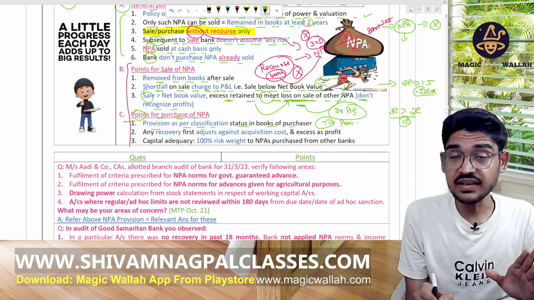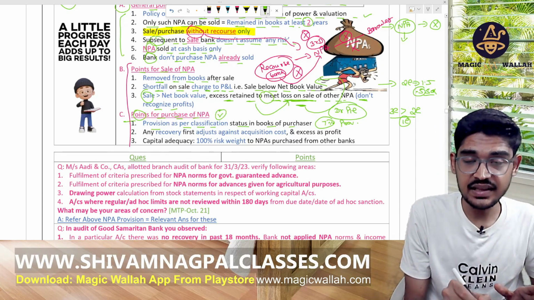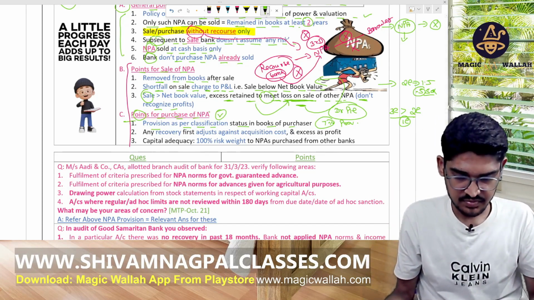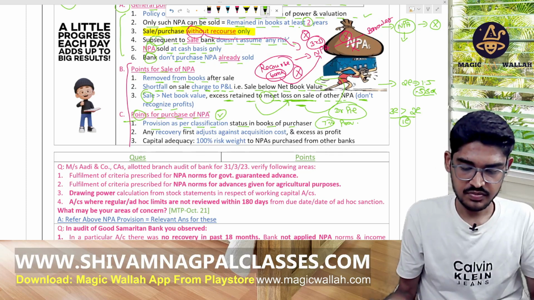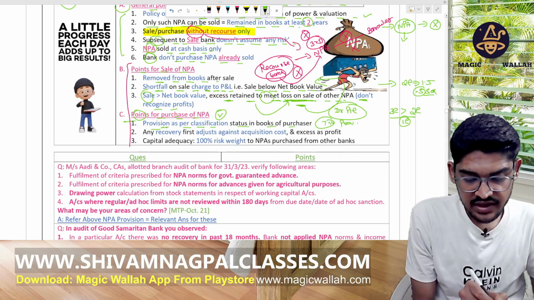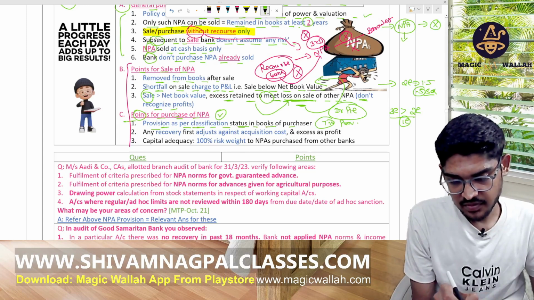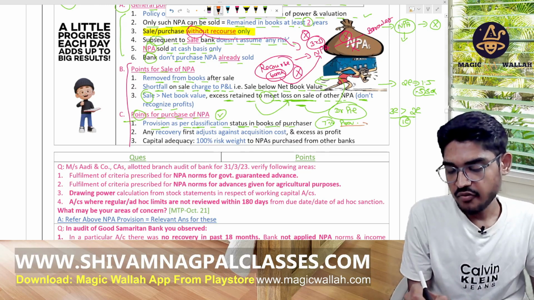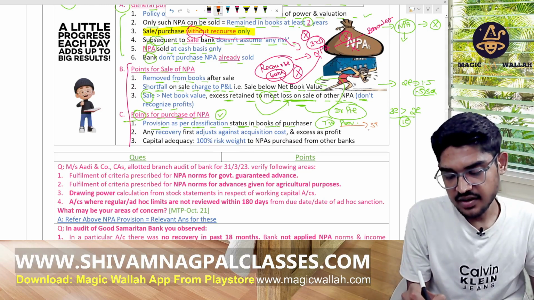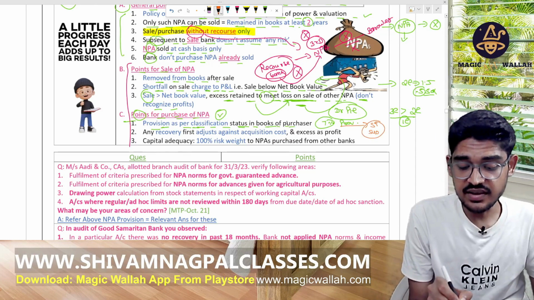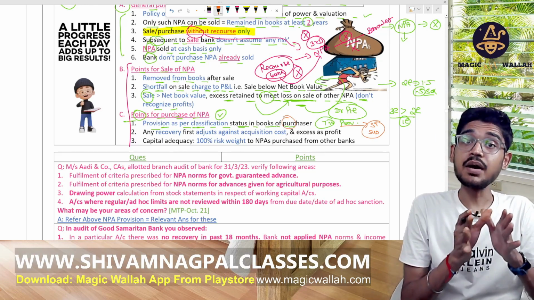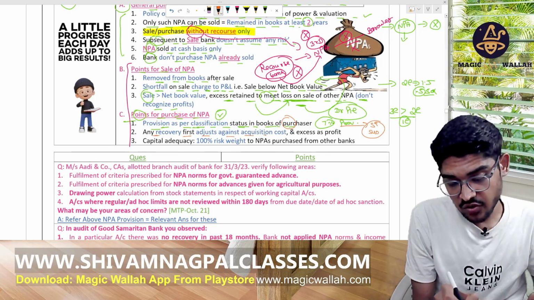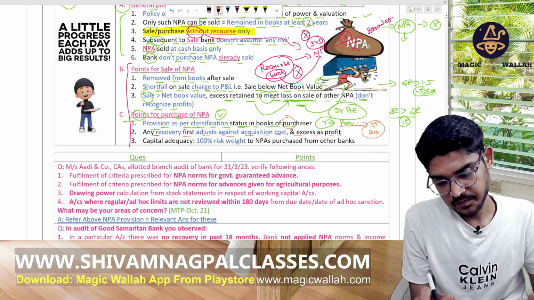So we have to take the same classification, whether it's standard or substandard, whatever the status in your books of account, we have to classify them accordingly, right? Any recovery is first adjusted against the acquisition cost, and the excess is taken as a profit.